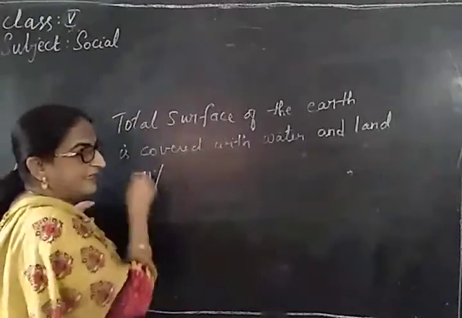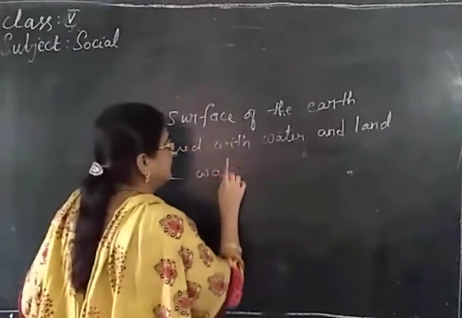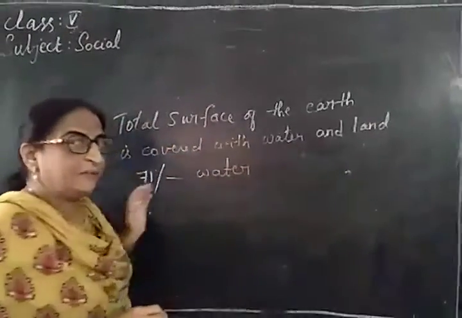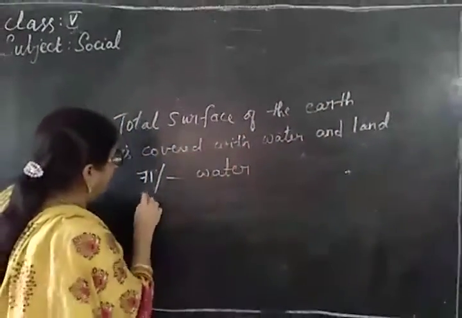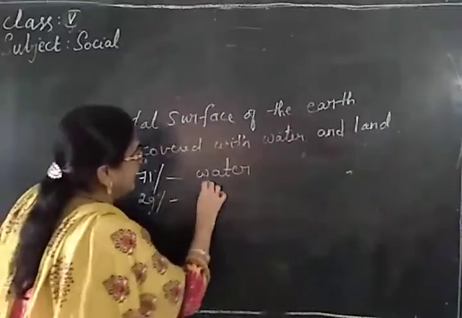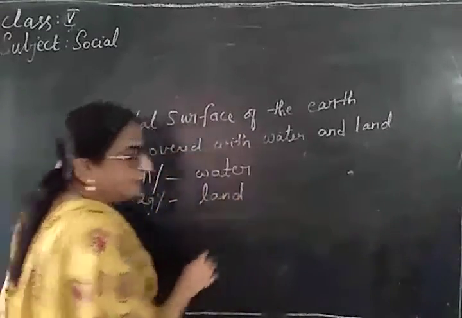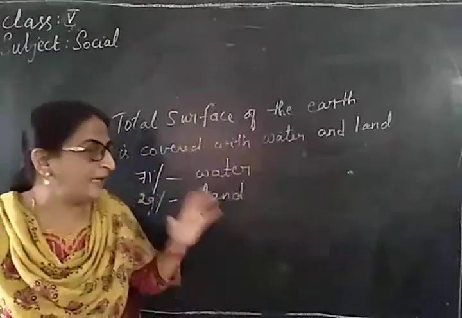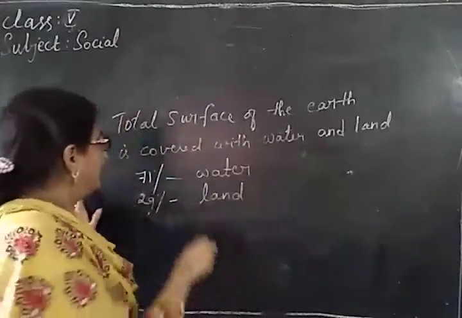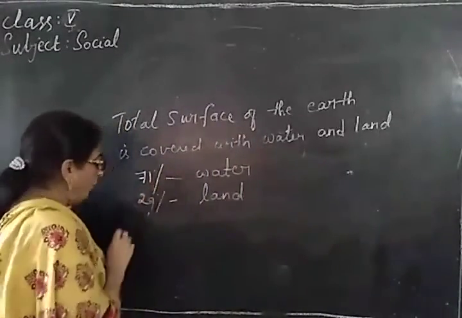71% of the total area on Earth is water and 29% is land. The large water bodies are called oceans.